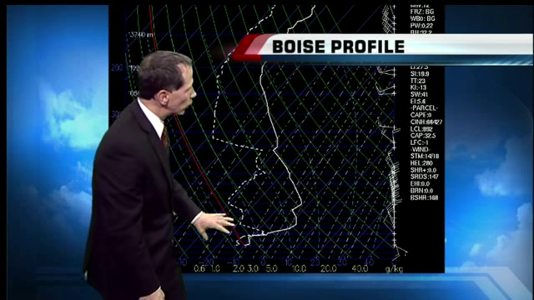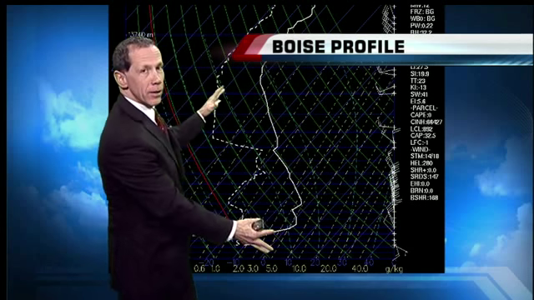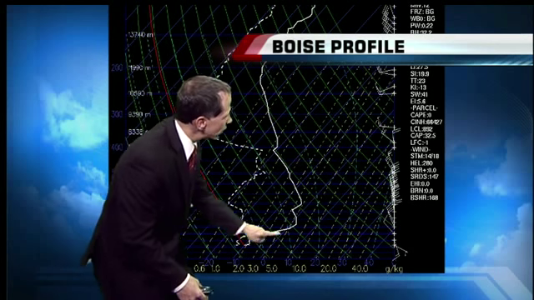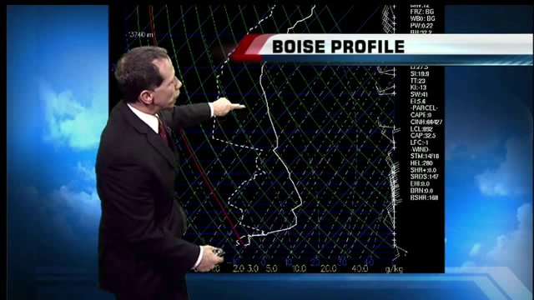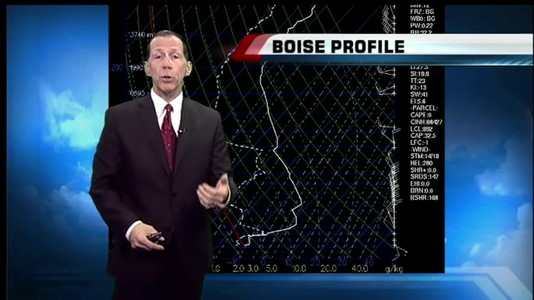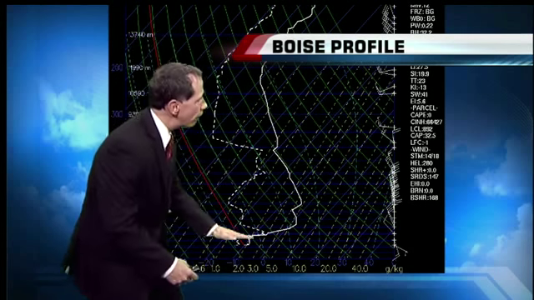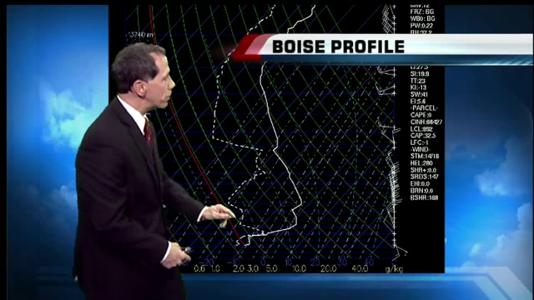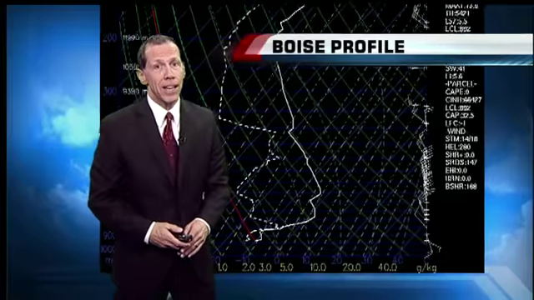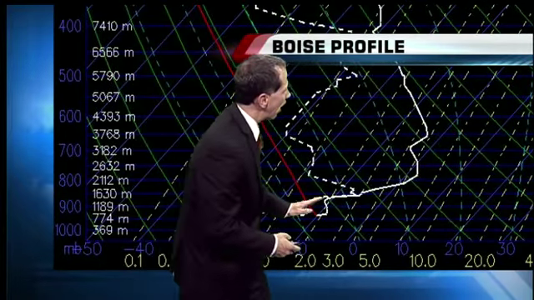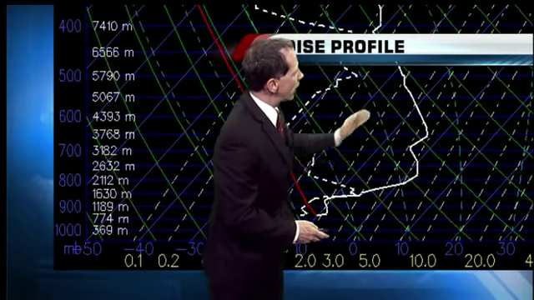Typically, the atmosphere cools. This is the Boise temperature profile, a big graph to see here. This is what the temperature looks like. Typically, the temperature would cool between 3 and 5 degrees every 1,000 feet you go up. But in this particular case, we have an inversion here, where the line goes way out, and the numbers are a lot different than what they typically are. So typically, the temperature profile would look like this, but we have this inversion here. In fact, at the surface this morning, it was 8 degrees, while at 7,600 feet, it was 36 degrees.